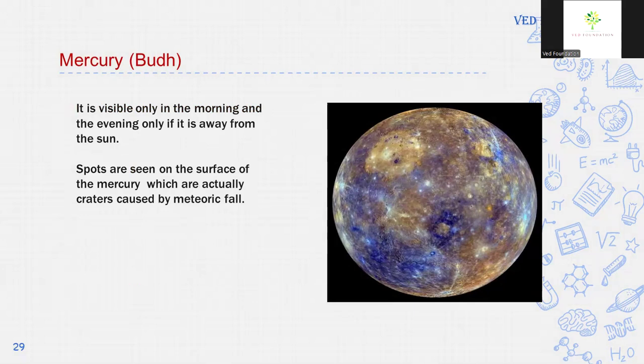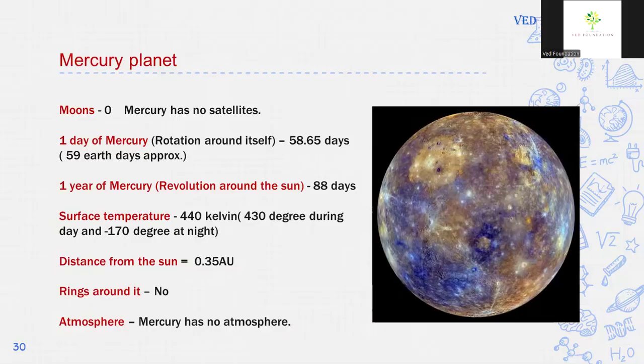It is visible only in the morning and the evening, and only if it is away from the sun. If it is near the sun, it is not visible because of the brightness of the sun. Spots are seen on the surface of Mercury, which are actually craters caused by meteoric falls. Mercury has no satellite. It has 0 moons. One day of Mercury, meaning the period of rotation of Mercury, is 58.65 days or approximately 59 Earth days. One year of Mercury, meaning the period of revolution of Mercury, is 88 Earth days.